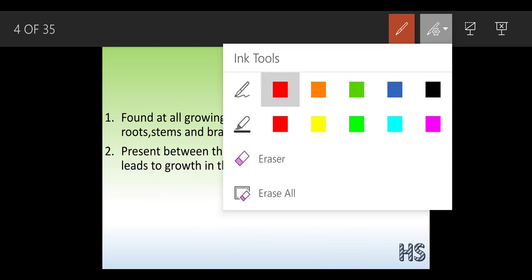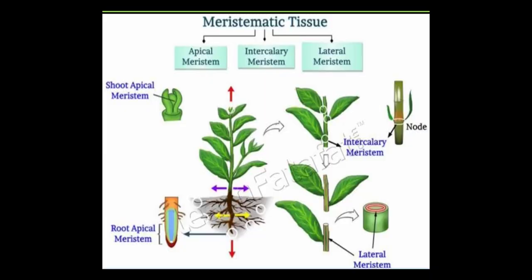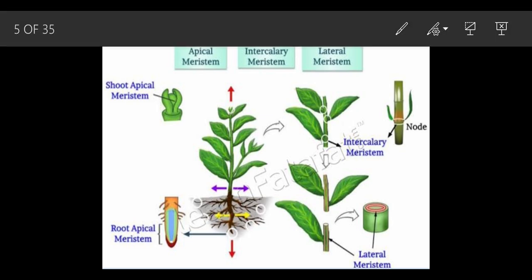Now see, as we were talking about the horizontal system, the meristematic tissue has been classified into 3 types, but according to your textbooks, according to your syllabus, we have only 2. That is the apical meristem and the lateral meristem. So let's understand them in detail. They are actually classified into 3, but according to your syllabus, we have only 2 in your textbook.